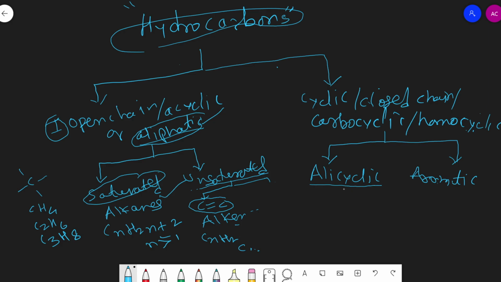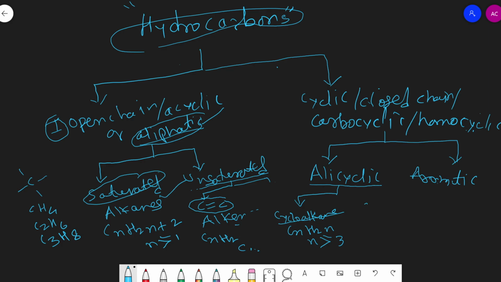Here alicyclic hydrocarbons are again divided into three classes. If the given cyclic hydrocarbon resembles an alkane, then it is termed a cycloalkane. What are cycloalkanes? The cyclic saturated hydrocarbons are known as cycloalkanes. They have the general molecular formula CnH2n, and n is greater than or equal to 3. To obtain a ring of carbon atoms, at least 3 carbons must be there.